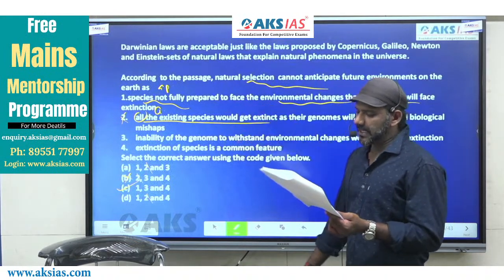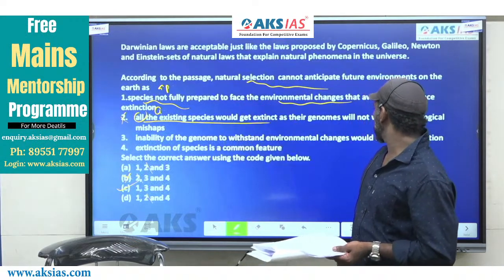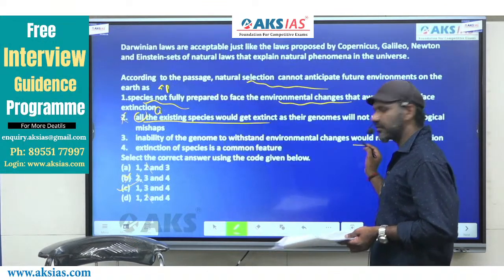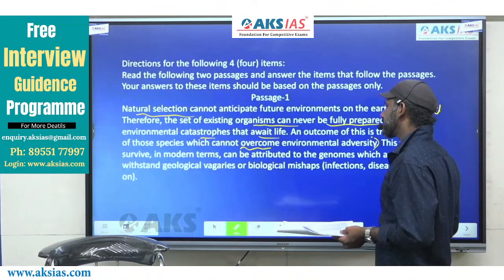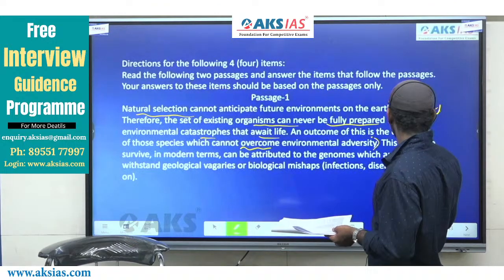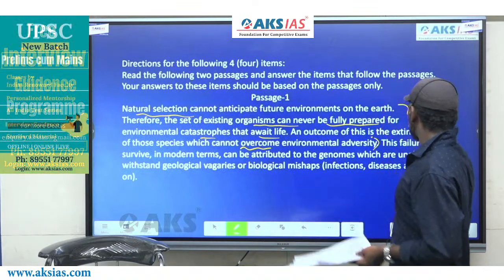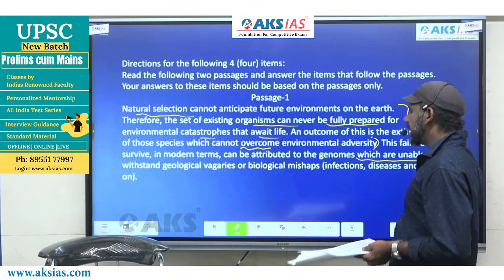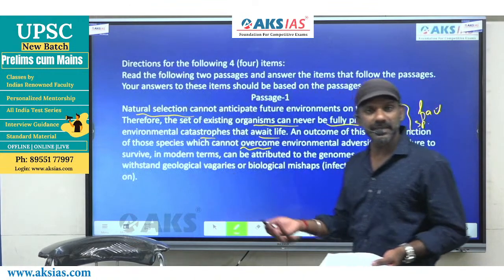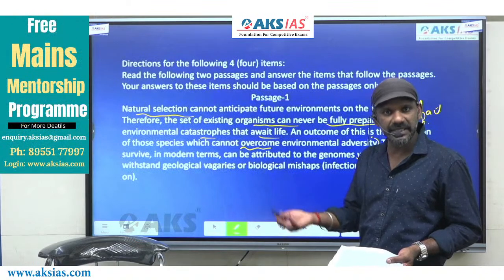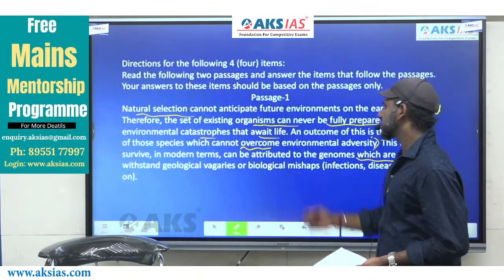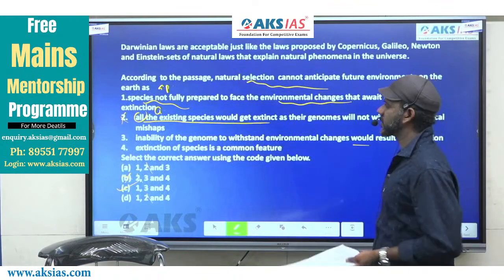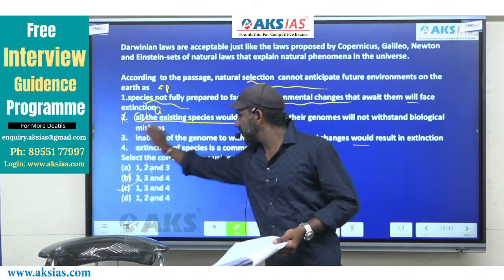Come to 3. Inability of the genome to withstand environmental changes would result in extinction. Come to the same part. This failure to survive in modern terms can be attributed to genomes which are unable, unable to withstand. Unable and inability mean the same. Unable to withstand geological vagaries or biological mishaps. Specific here, specific there as well. Meaning remains the same. 3 must be considered.